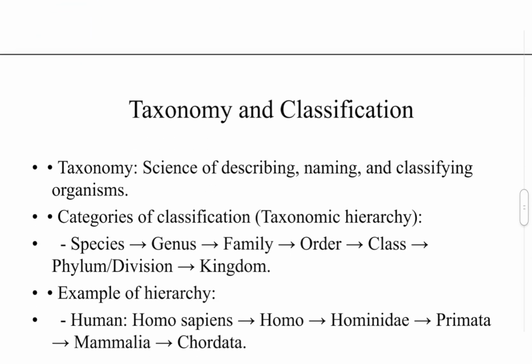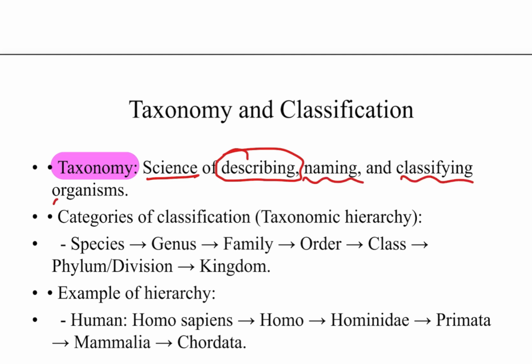Now, third thing, there is a word known as taxonomy. What is taxonomy? Taxonomy is the science of describing, naming and classifying organisms. Basically, how we describe an organism, how we name an organism, how we classify an organism, this is taxonomy.